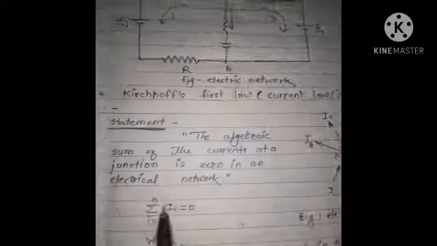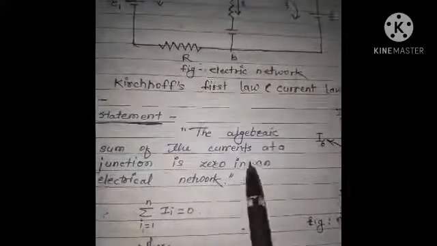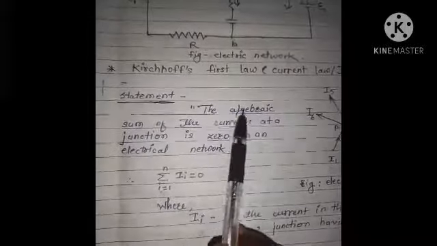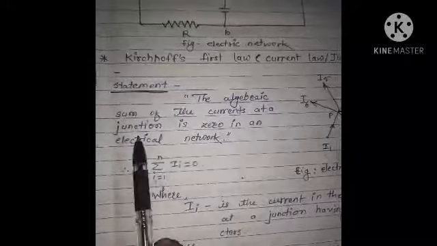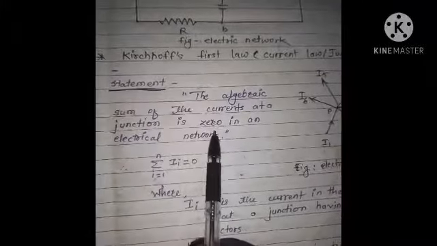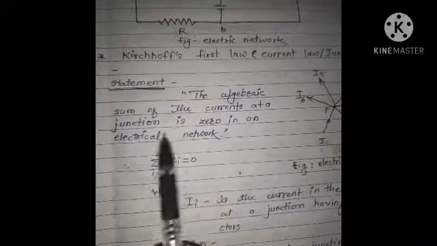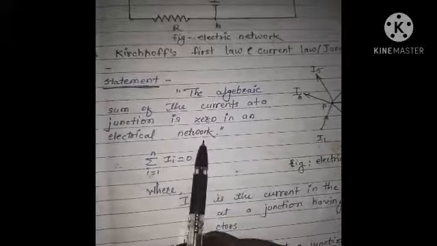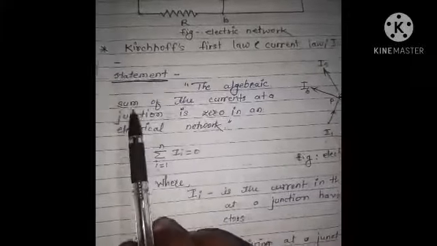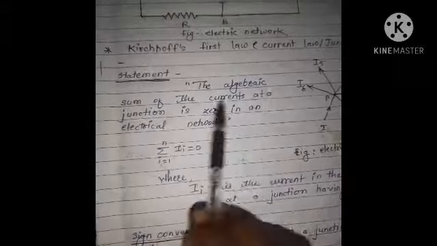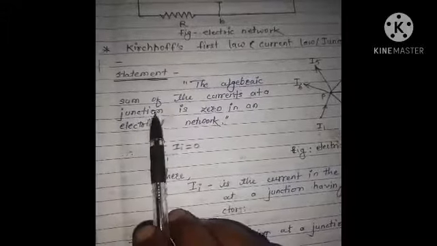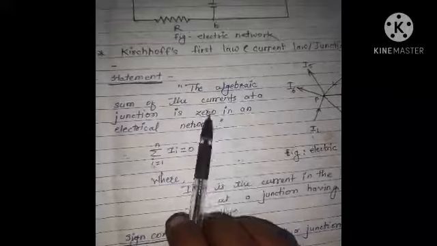The statement for Kirchhoff's first law is: the algebraic sum of the currents at a junction is 0 in an electrical network. Means the sum of electric currents arriving or leaving at the junction is always 0.